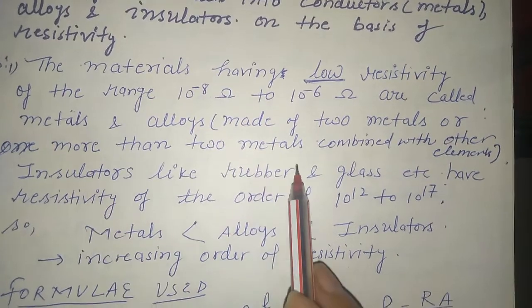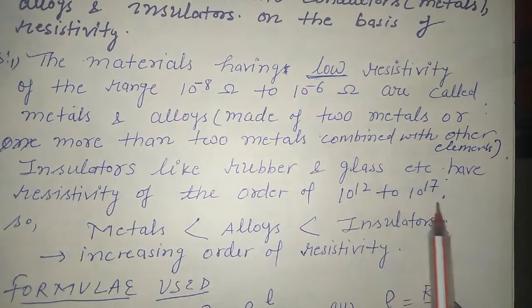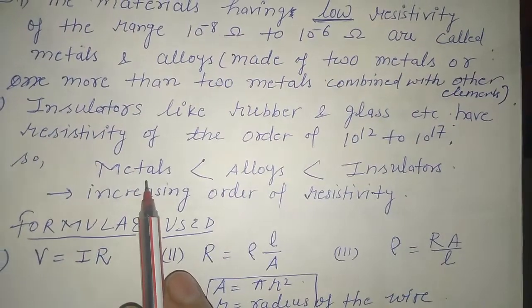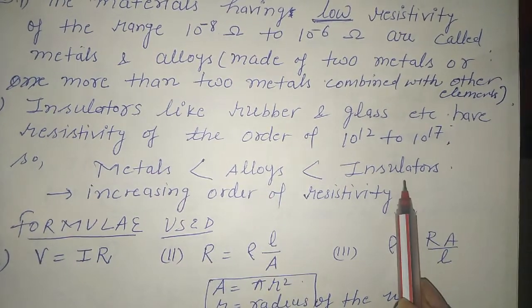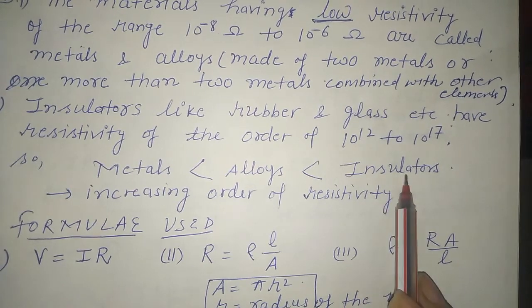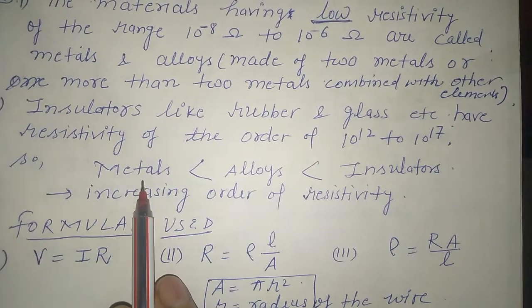Insulators like rubber, glass, etc. have resistivity of the order of 10 to the power 12 to 17, meaning high resistivity. So we can say metals have low resistivity, then alloys, then insulators. So this is the increasing order of the resistivity. If resistivity is high, it means it is an insulator. If resistivity is least, we can say this is a metal.